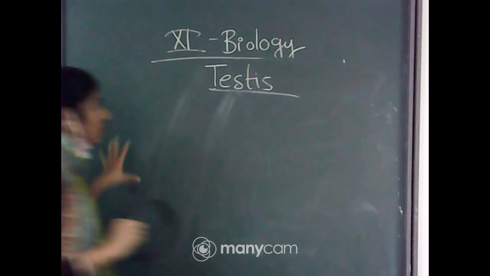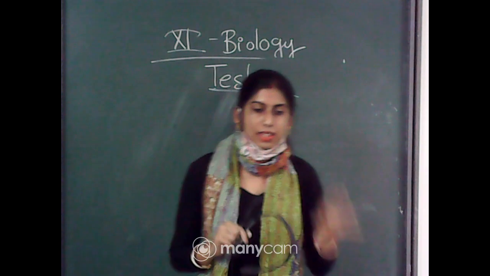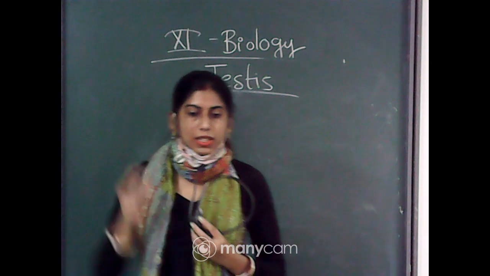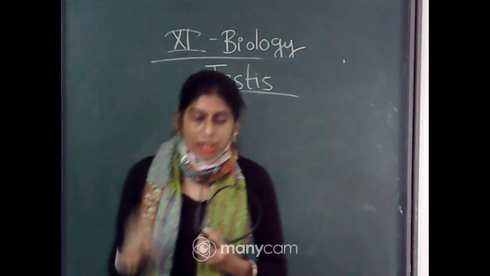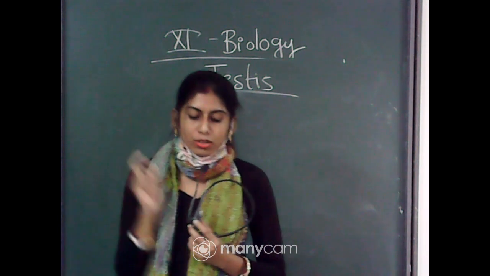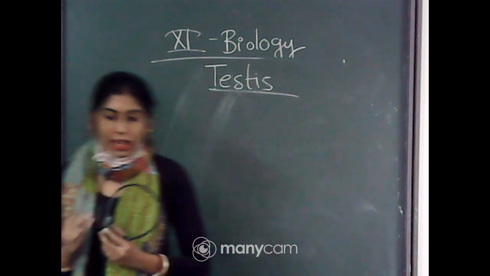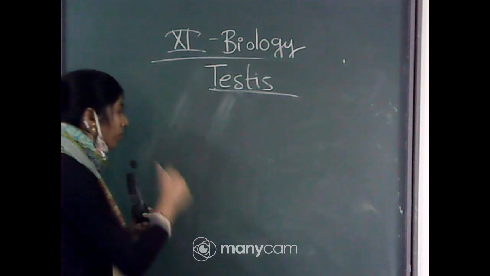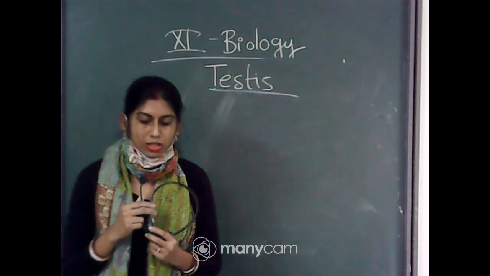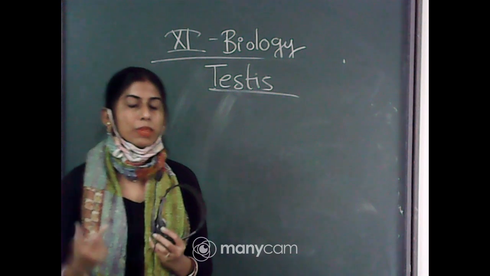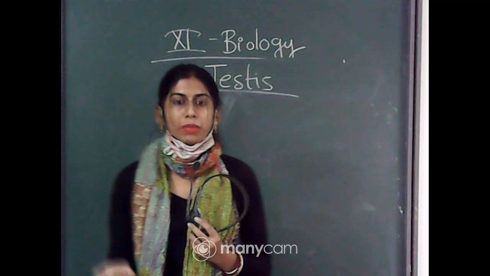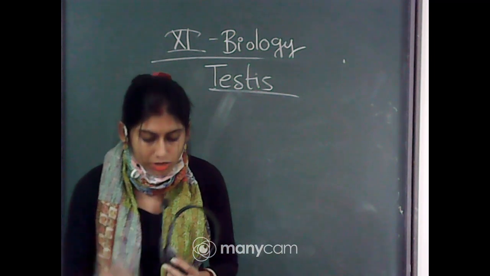What is the position of the testes? Testis is the singular, and if we want the plural form, then we have to say testes, T-E-S-T-E-S. So what is the number of testes that can be found in the male human body? The number is one pair, or two. Again we have to know these three points. The first is the location. So what is the location of the testis? It is present outside the abdomen, inside the scrotum. Okay, and you know why the scrotum is extra-abdominal, that means why the scrotum is present outside the body.